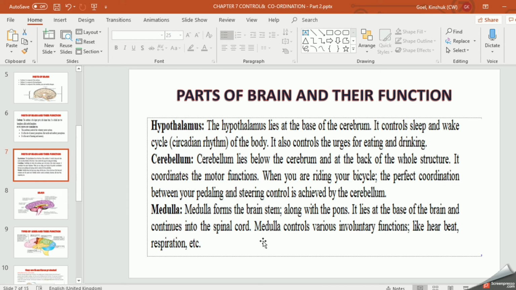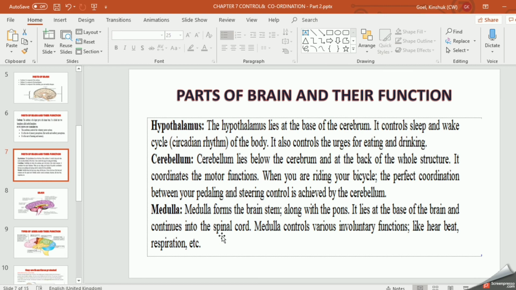I am saying this from the examination point of view. Clear? In the exam there will be a separate question: write the function of the pons. So the pons will control the respiratory activities, and other functions are controlled by the medulla, right? So the medulla also controls involuntary actions. Clear? That means the hindbrain is controlling all your involuntary actions.